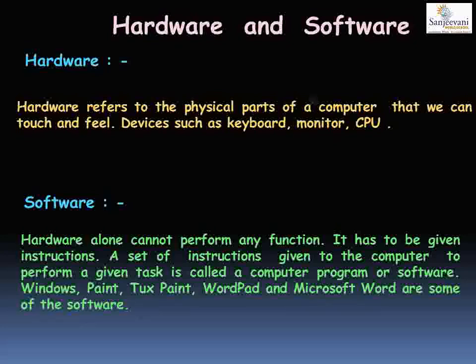A set of instructions given to a computer to perform a given task is called a computer program or software. The thing which instructs the computer hardware to work is known as software.